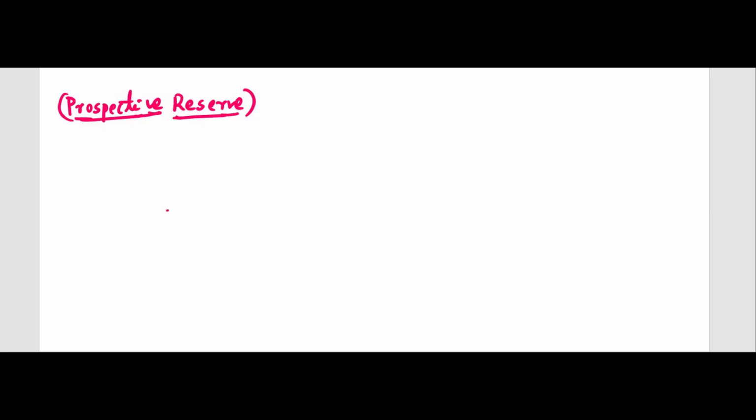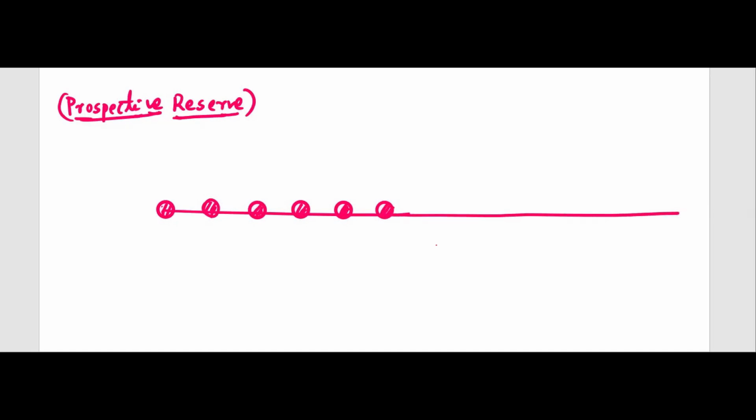What is prospective reserve? It's like this. Suppose these are the points, and this is a whole life policy. Then what will happen?